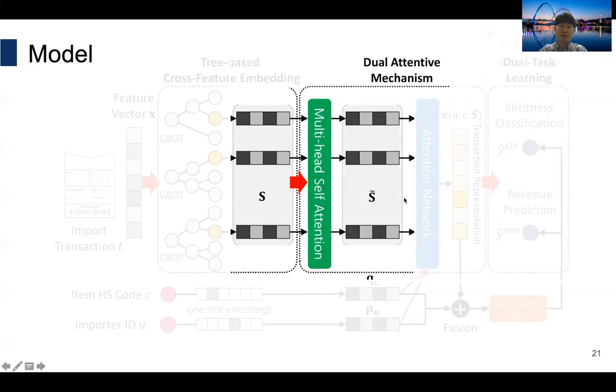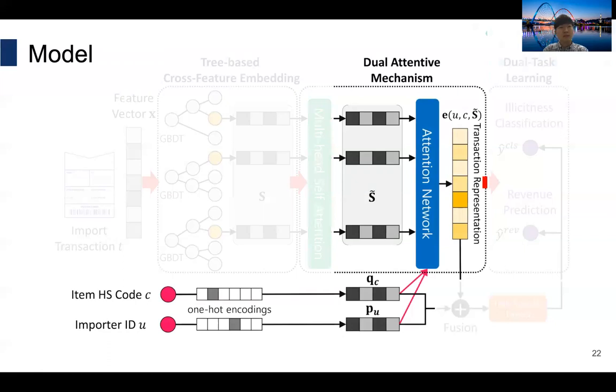Then we present a dual attentive mechanism. The first attention, a leaf-wise self-attention module, is developed to model the interaction between cross features. To achieve the goal of modeling different aspects of interactions, we utilize multi-head self-attention. In this way, we learn the contributing weights of cross features derived from different trees.